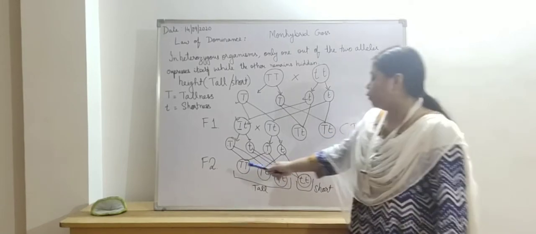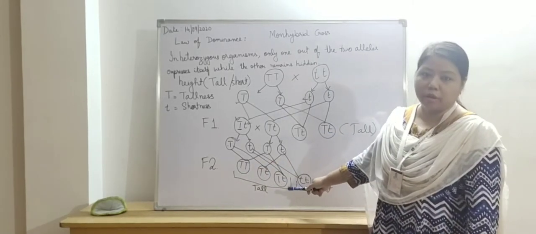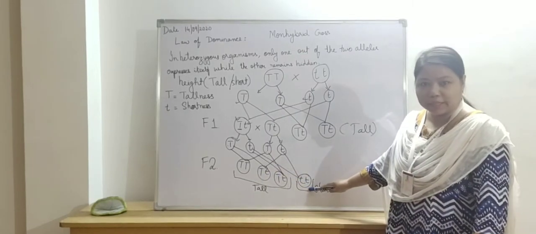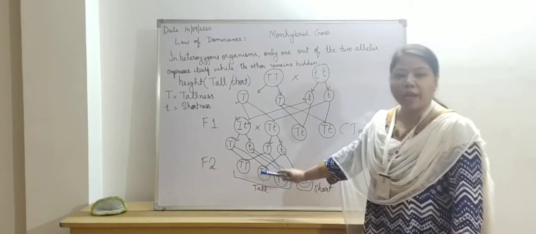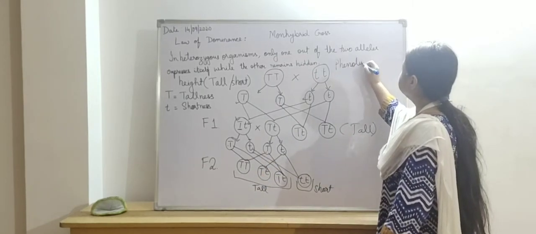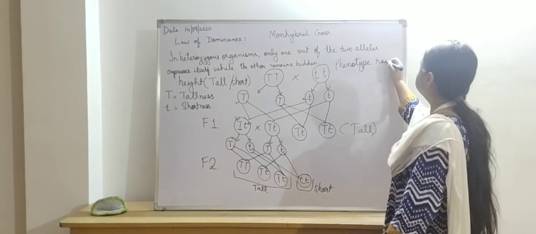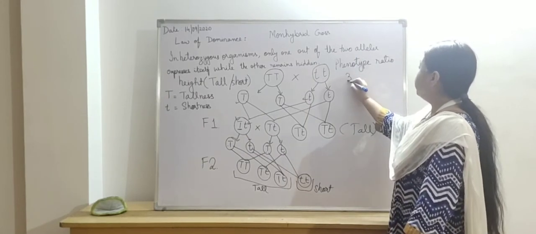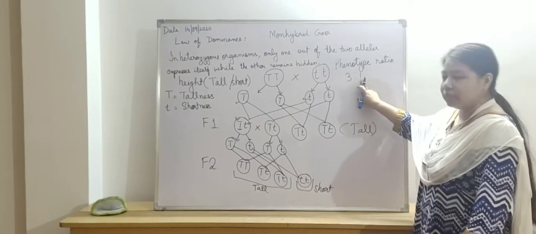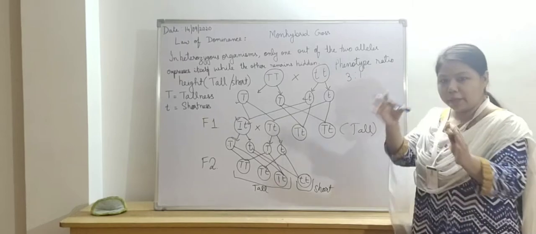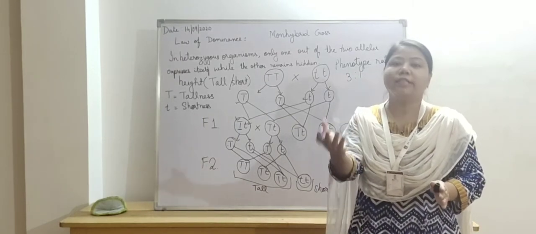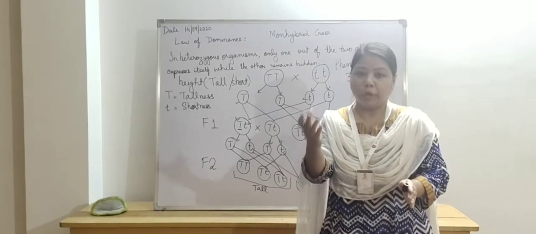Now, in the F2 generation, what is the appearance of the plant? 3 are tall out of 4 plants. So the phenotype ratio is 3:1, since 3 plants are tall and 1 plant is short. So whatever character we see when we look at the plants decides the phenotype ratio.